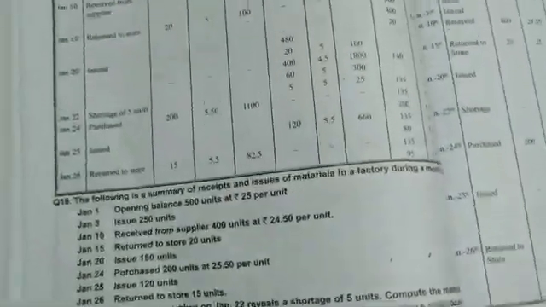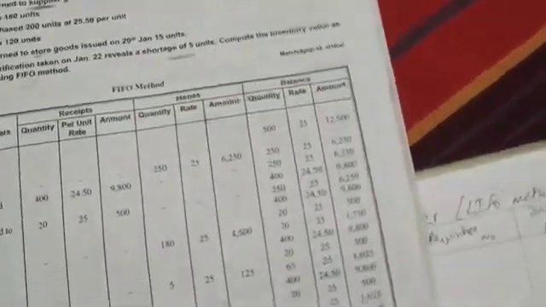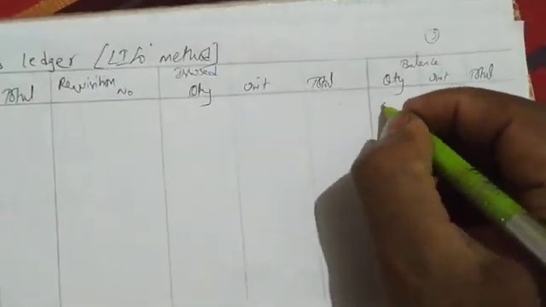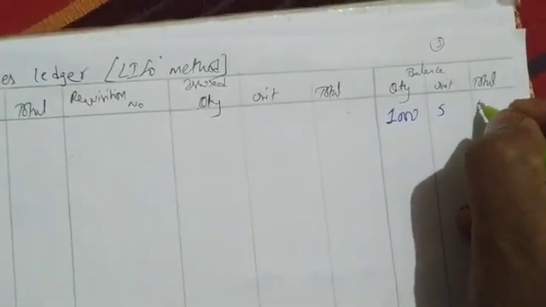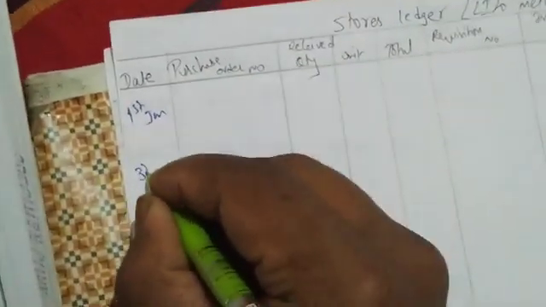So there's an opening balance on 1st January. Opening balance means we have to write in balance column how many units: 1000 units at rupees 5 each, 5000. Next, 3rd Jan we have issued 500 units, no requisition number, rupees 2500.